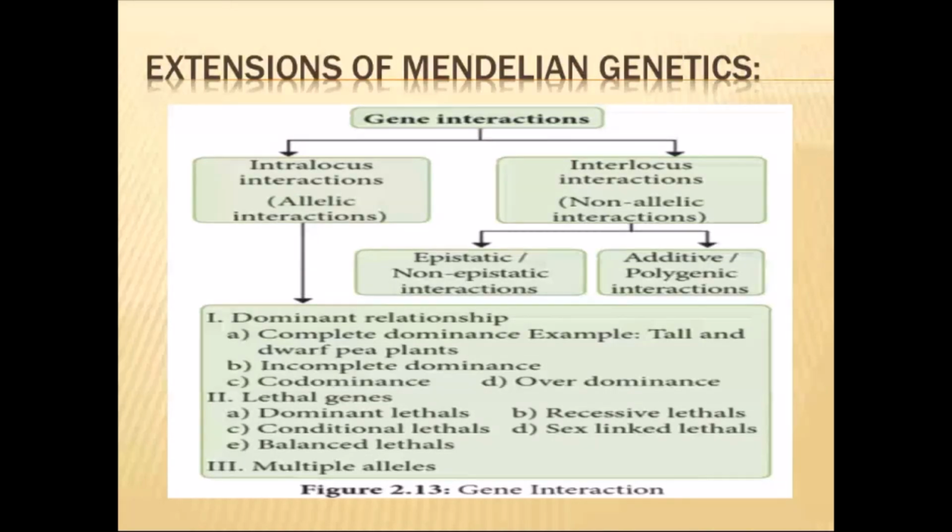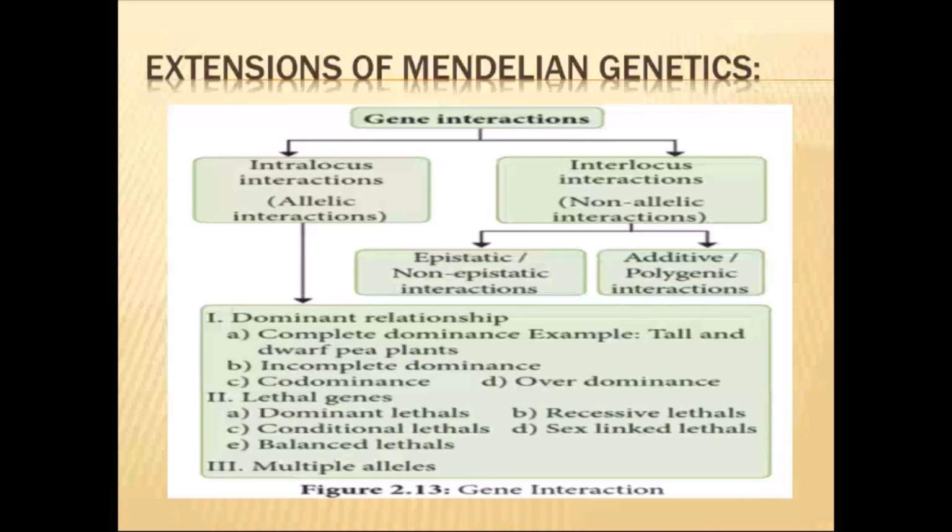See the second type, additive type, small t. The character of a small t is not expressed. What is the reason? The character of a small t is always suppressed by the dominant allele. So it is the additive type. It does not have the ability to express itself. Only when all the alleles are recessive can they express.